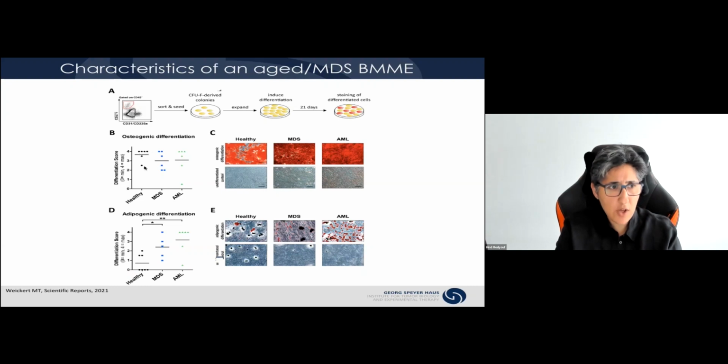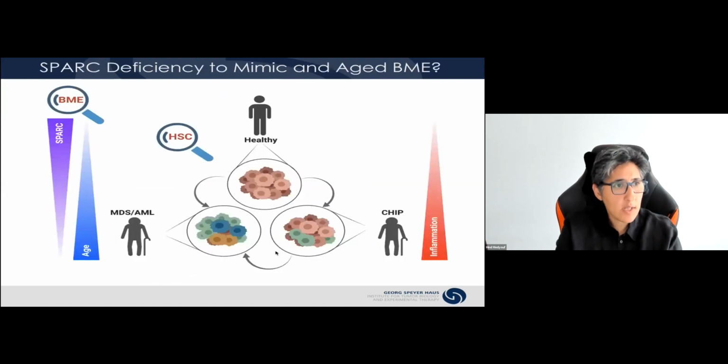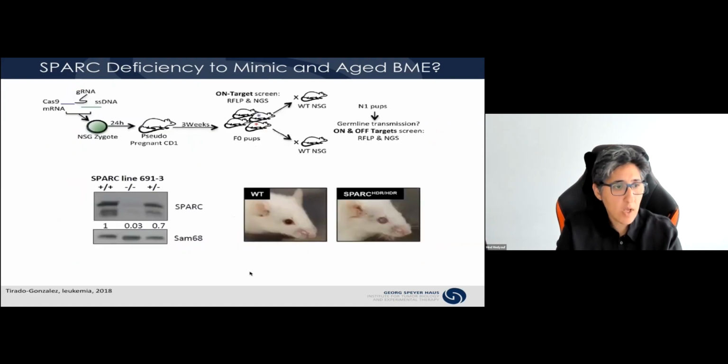And I think what you can appreciate is that MDS-derived MSCs have actually very little difference in terms of their osteogenic output. However, they show tremendous increase in their ability to give rise to adipogenic differentiation. This is shown here, and this is again a study by the group of Katharina Götze in Munich. So we decided to try and see whether adding a loss of Spark to our NSG modeling strategy would allow us to somewhat add another layer to our modeling, which is a phenotype of an aged environment.